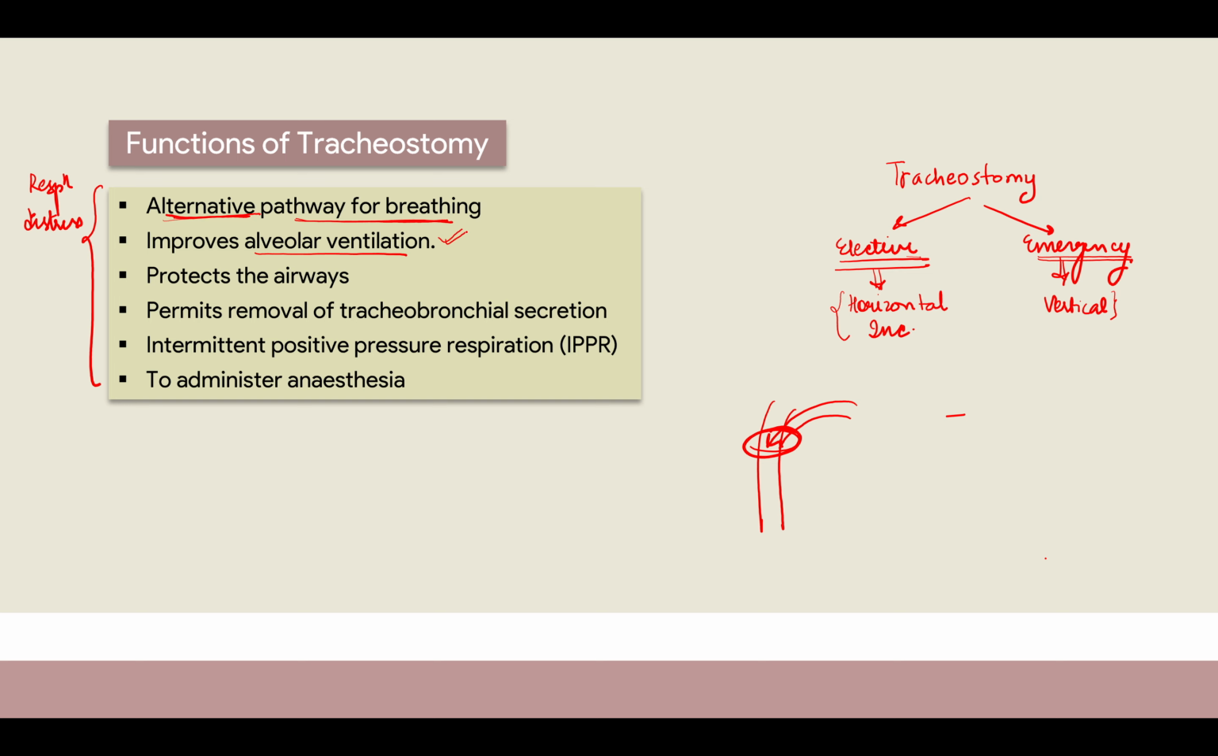It improves the alveolar ventilation, yeah, because it is directly going into your alveoli, and at that time when you needed the air most, it will be provided, right? So it also protects the airway. In what way? Basically it can collapse, right? In that way we are referring to it as protecting the airway, right? So it can collapse. Why? Because of no amount of air. It will also create some amount of dead space when we do the tracheostomy, but yes, it protects the airway. Okay. Now it also permits removal of tracheobronchial secretions.